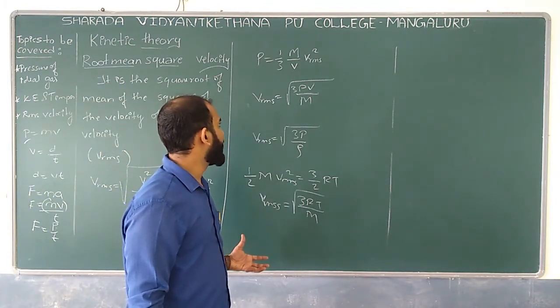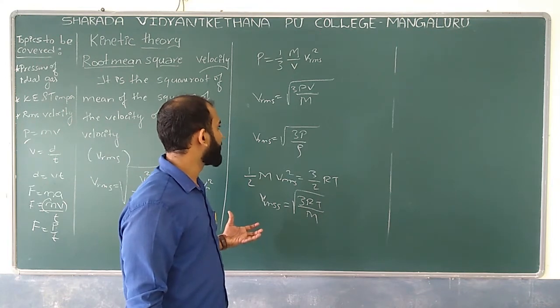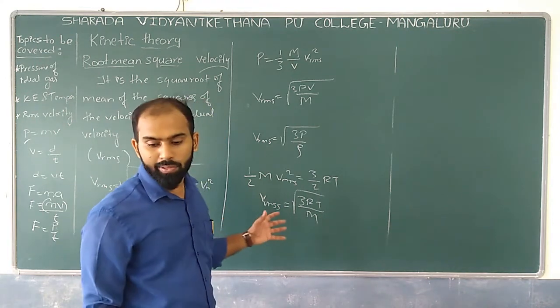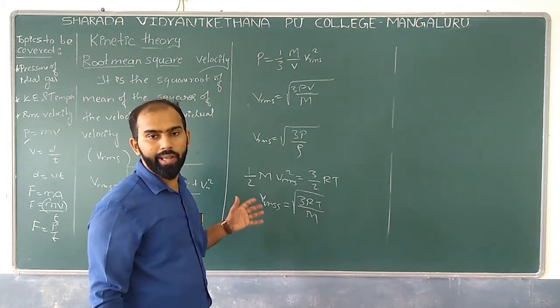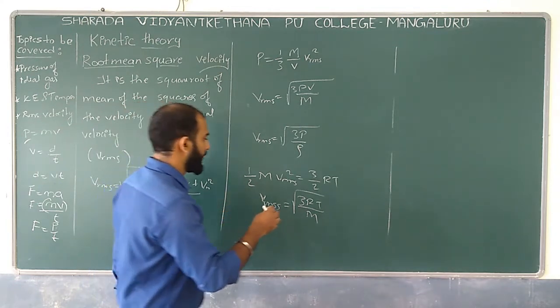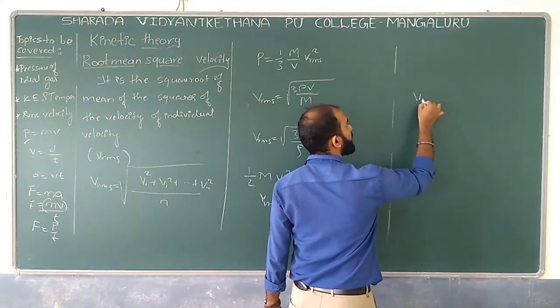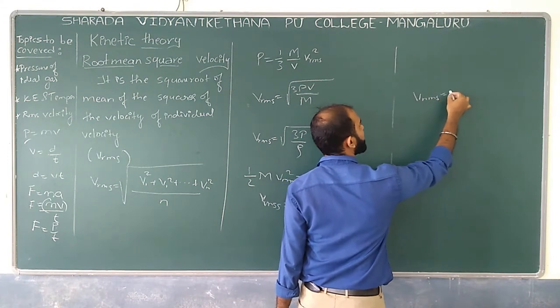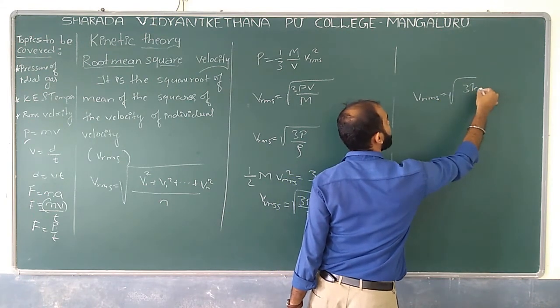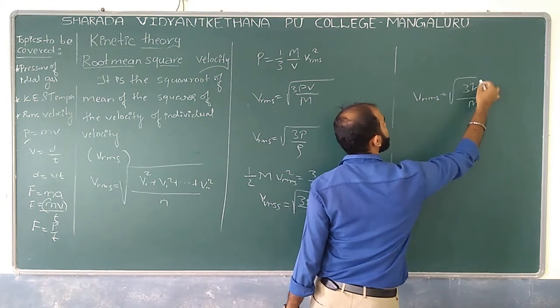This is a basic relation in terms of your Vrms value, and also Vrms is equal to the square root of 3kBT divided by m.